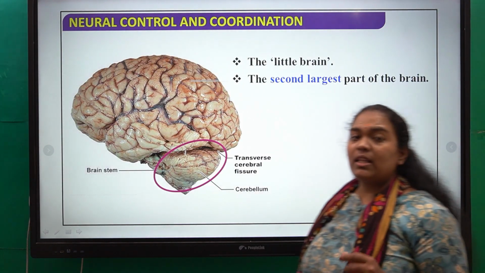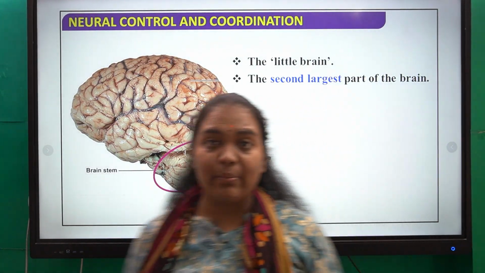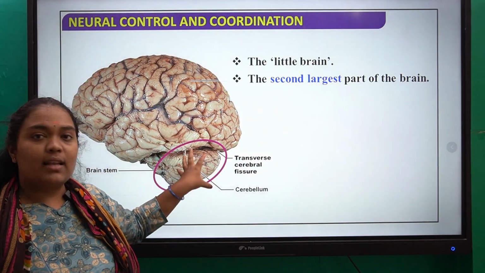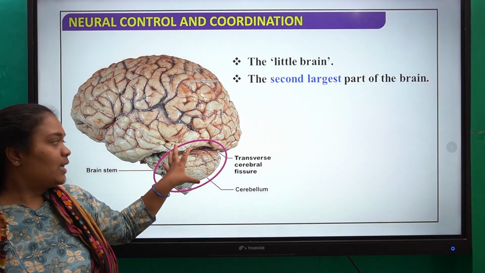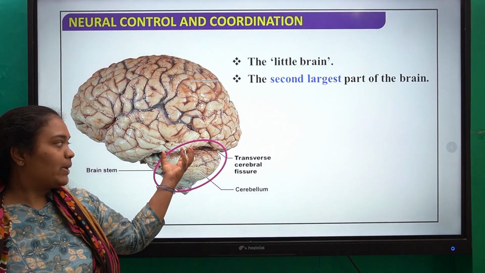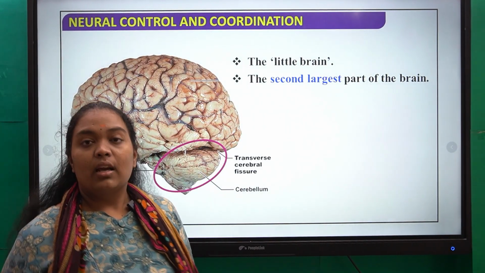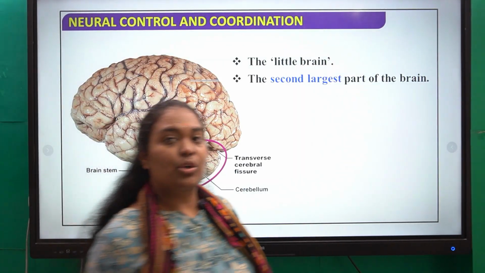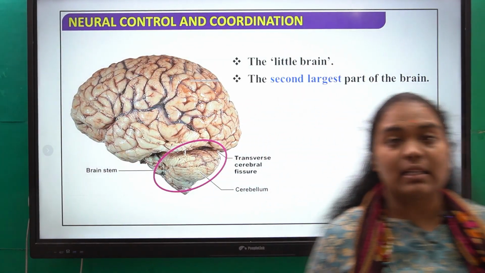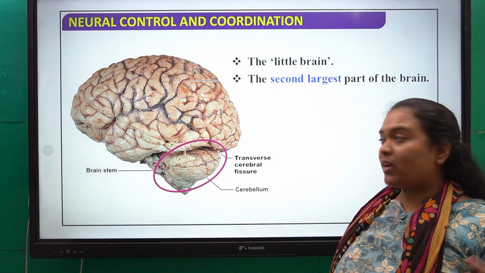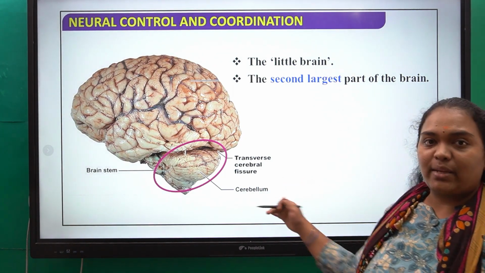It is also called the little brain. So the cerebrum is the largest part. Below it there is again an isolated tissue, separated from the cerebrum, called the cerebellum, which is also called the little brain. In your examination they will ask what is the little brain and its functions, or they will say the functions of your little brain are. Don't get confused, it is nothing but functions of the cerebellum.